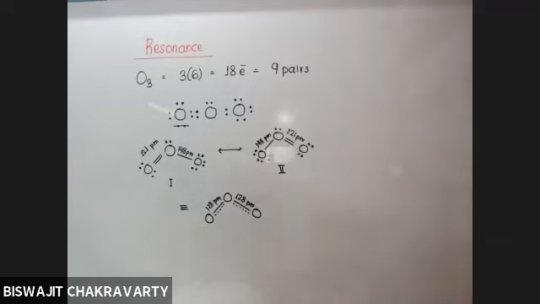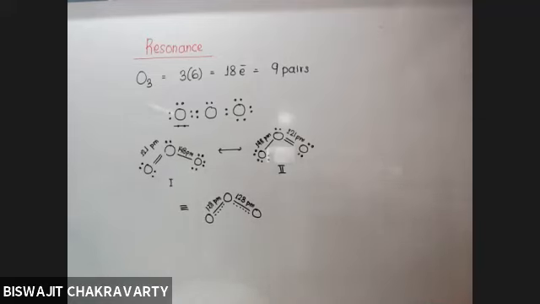So then there was a confusion: how can this be possible? Because either there can be a double bond or there can be a single bond. If double bond oxygen is considered, it should be 121 picometers. If single bond oxygen is considered, it should be 148 picometers.